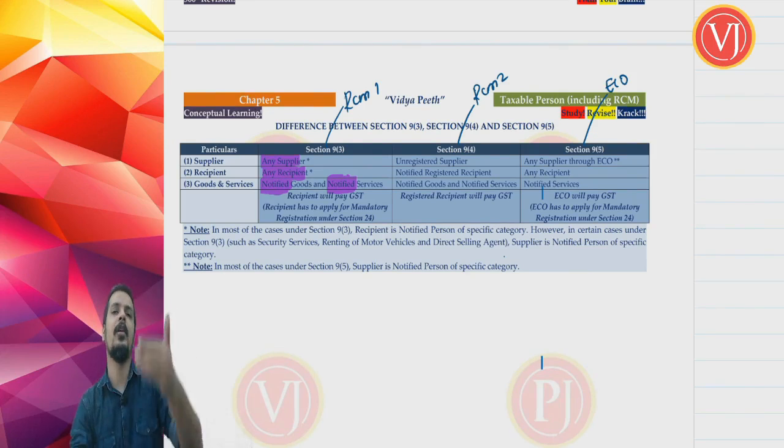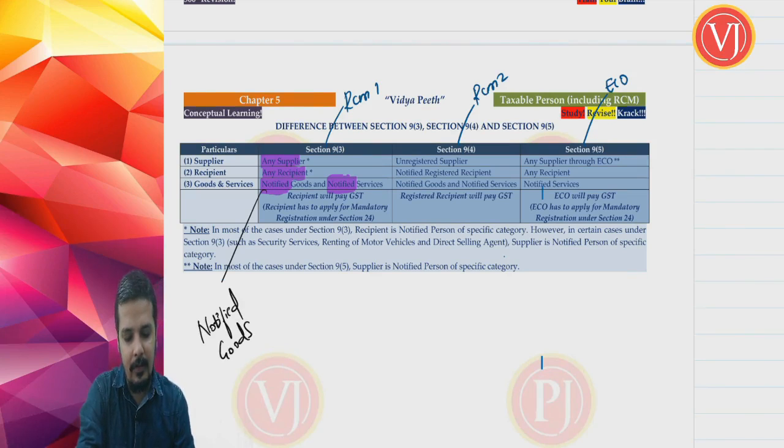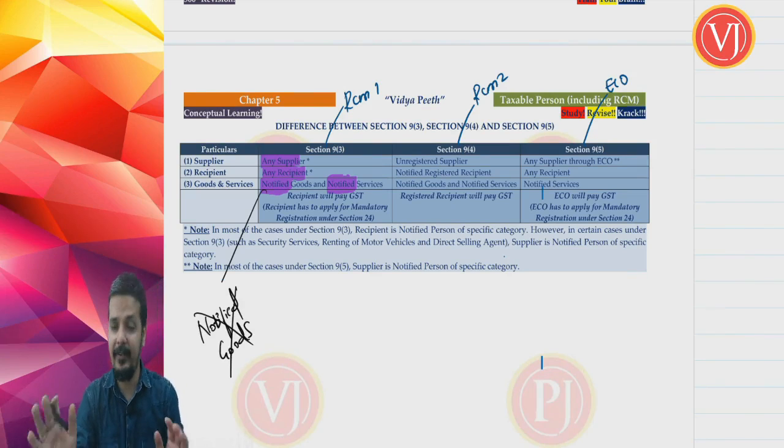So there will be a list of notified goods and notified services. One important point that you have to understand for your exams: notified goods is practically there, but for your exams, you don't have notified goods taxable under RCM. I'll repeat. Section 93 talks about what? Supplier can be any person.